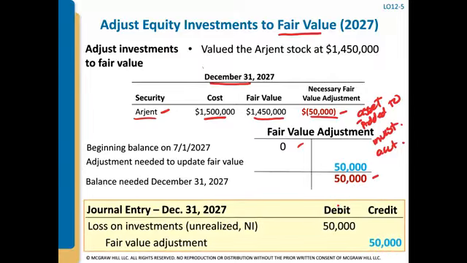So we need to credit the fair value adjustment for $50,000. Just like we do with a debt investment using trading securities, meaning very short term, any unrealized gains and losses are recorded in the income statement and affect net income. In this situation, we have a credit to fair value, so we're going to debit loss on investment, which is unrealized, and it goes on the income statement, reducing our net income. We're going to have a debit of $50,000.